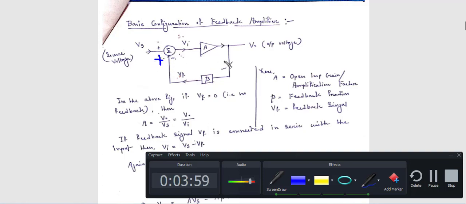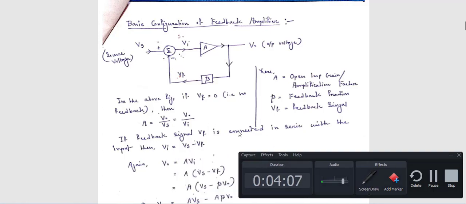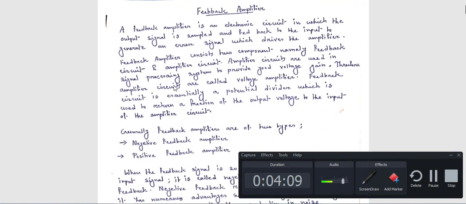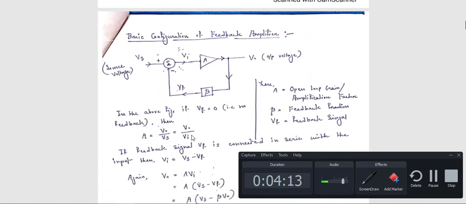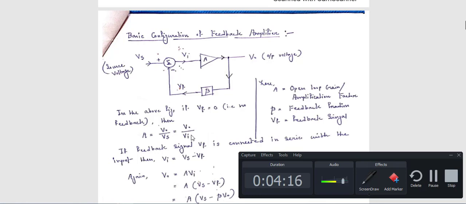And if the value which is added to the adder is negative, then you can say this is a negative feedback amplifier. So this is feedback, and then the types of feedback.